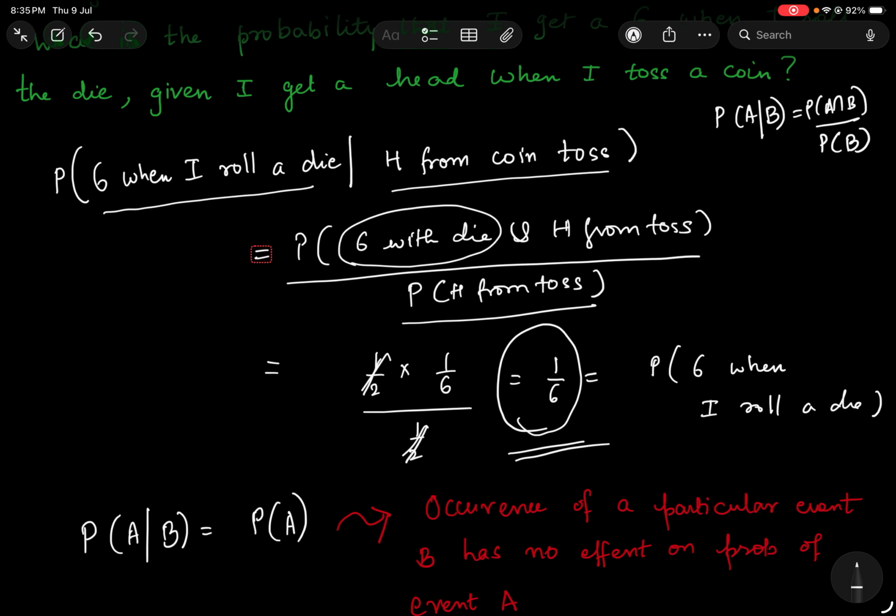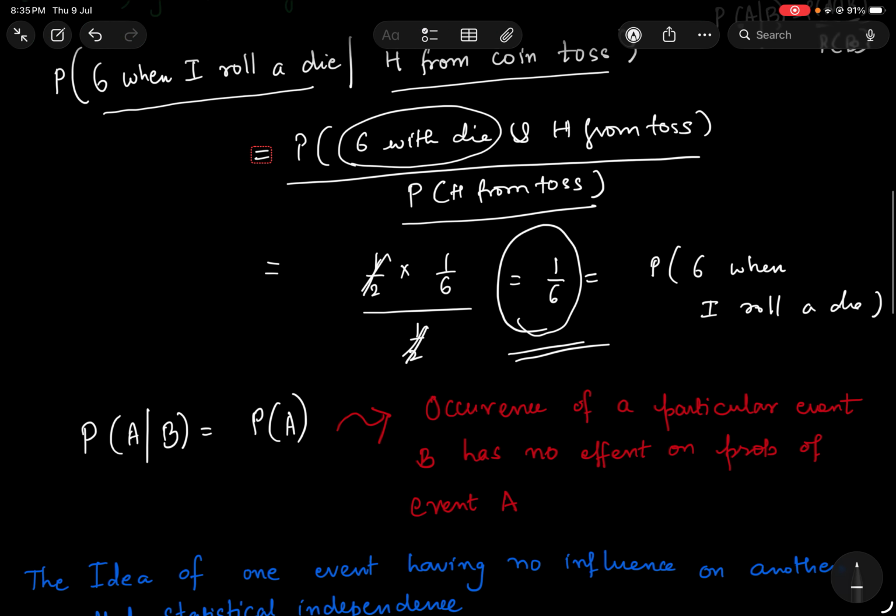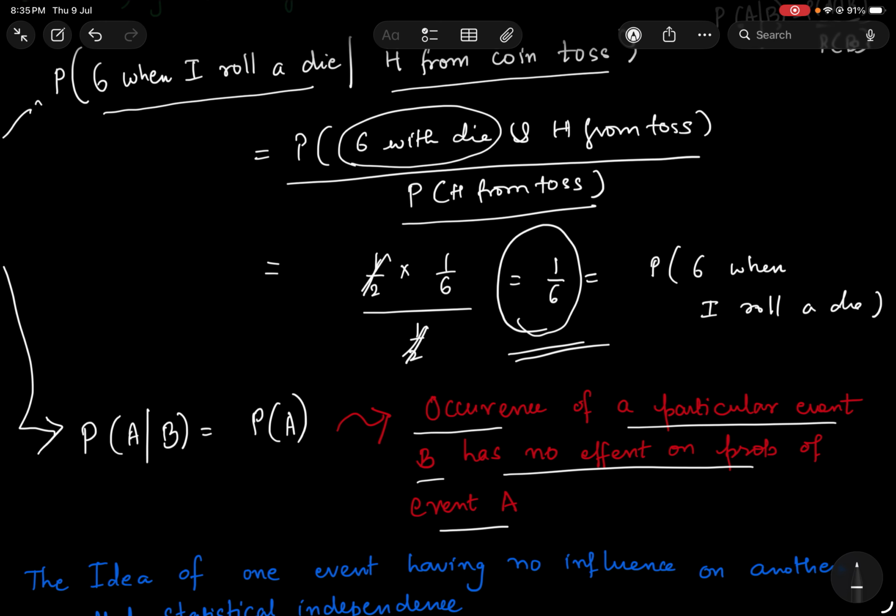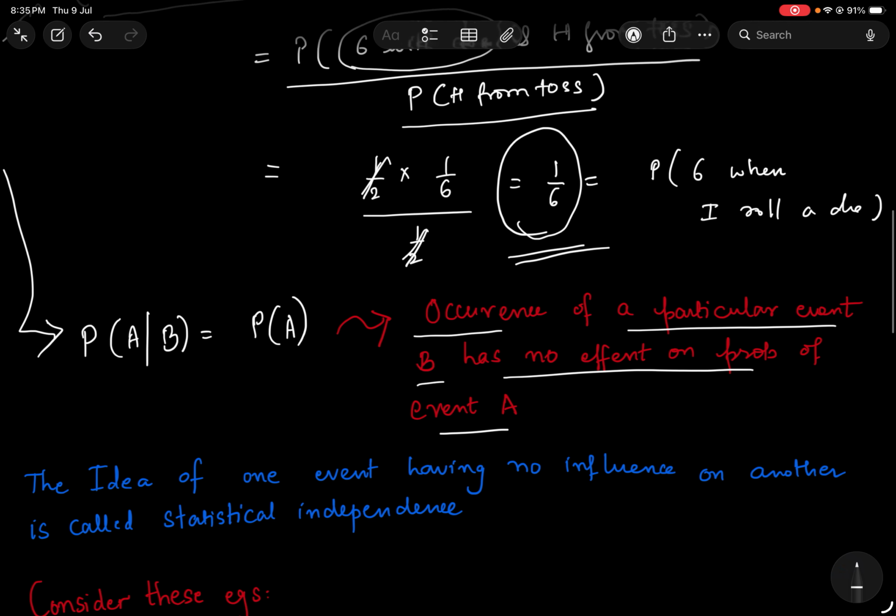All right. So think of independent events in a way that the occurrence of any particular event B has no effect on the probability of A. If I write this in a more standardized way, the probability that A happens given B has happened is probability A. It doesn't matter that B has happened, the probability of A remains constant.